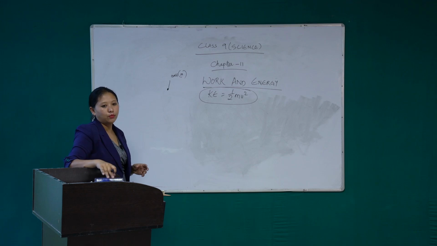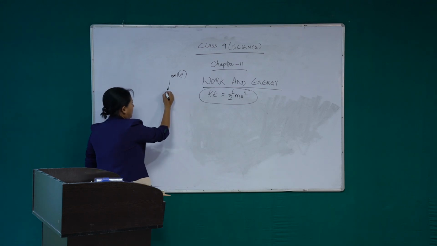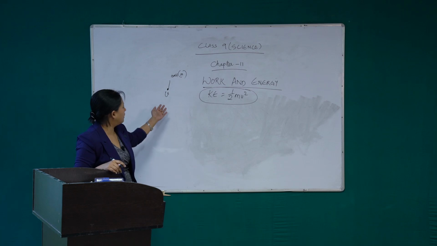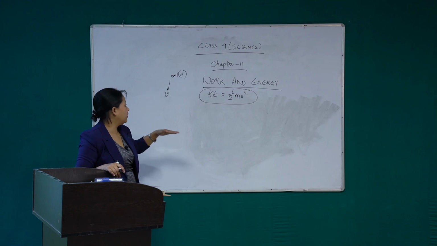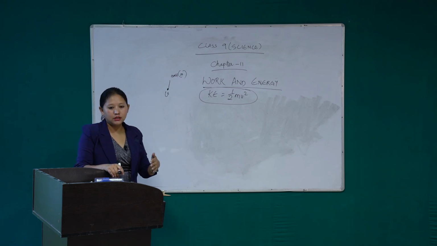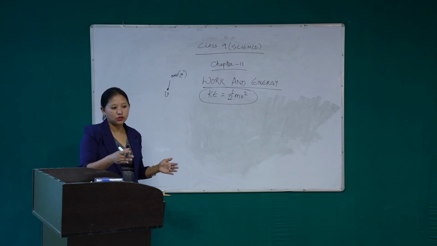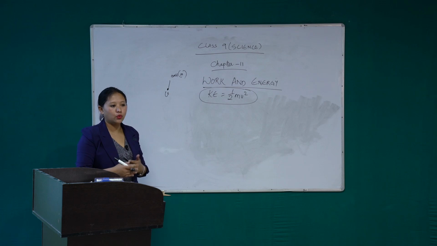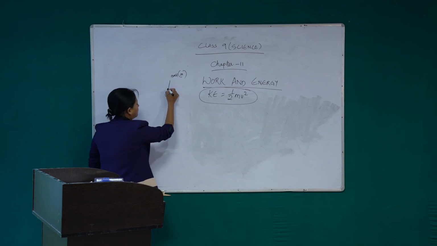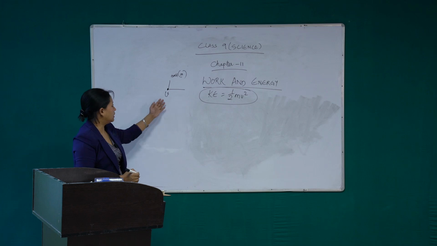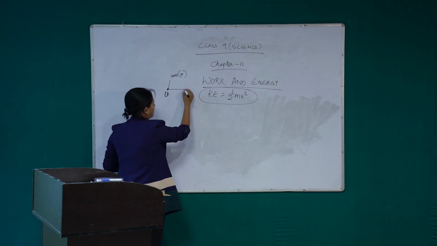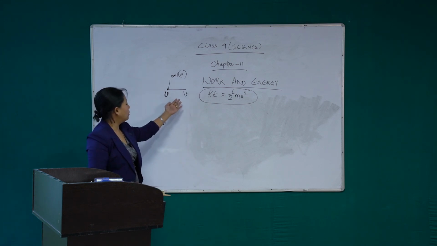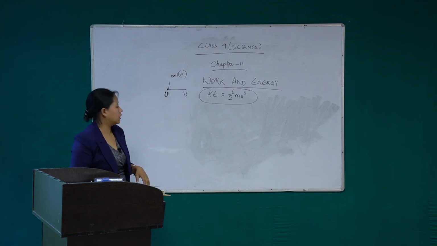After you apply some force on the ball, the velocity will increase. So the velocity has changed from the initial velocity u to v. Now let us find out the work done. What is the work done?